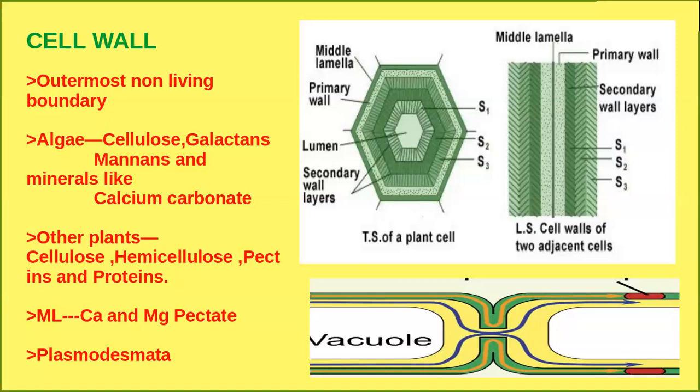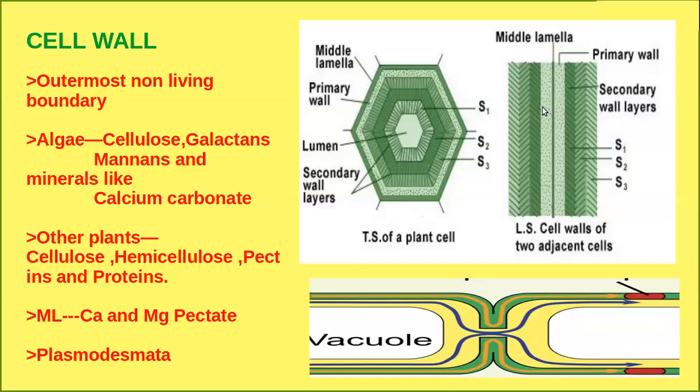When you consider the primary wall, what are the characteristic features? The primary cell wall is thin and elastic. It is composed of cellulose, hemicellulose, and pectin. But in case of the secondary cell wall, you can see the secondary cell wall over here. The secondary cell wall is always rigid and thick. It is also composed of cellulose, hemicellulose, and pectin.